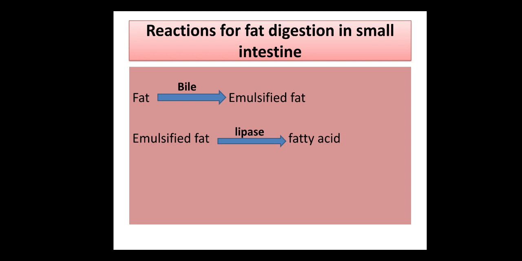the reaction for fat digestion in the small intestine. As in the beginning I told you, pancreatic juice has all types of digestive enzymes, for protein, fat and carbohydrate. So now we will see the fat. For fat, first of all, it has to be emulsified. So first of all, bile will emulsify the fat, as you can see in the reaction, and it will become